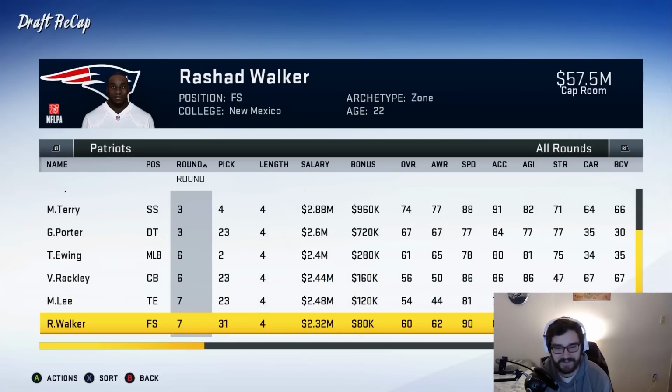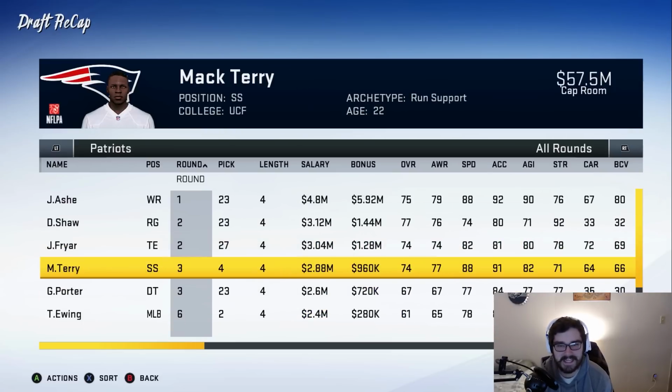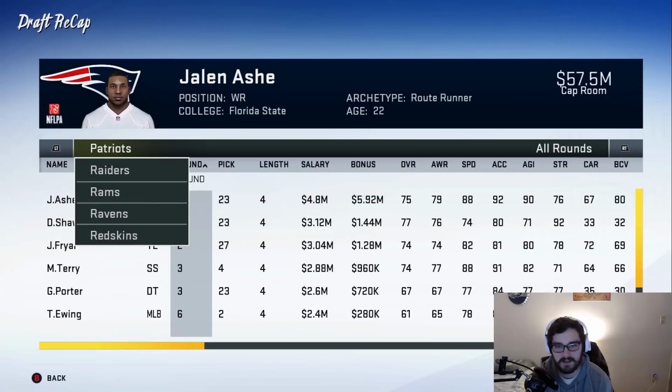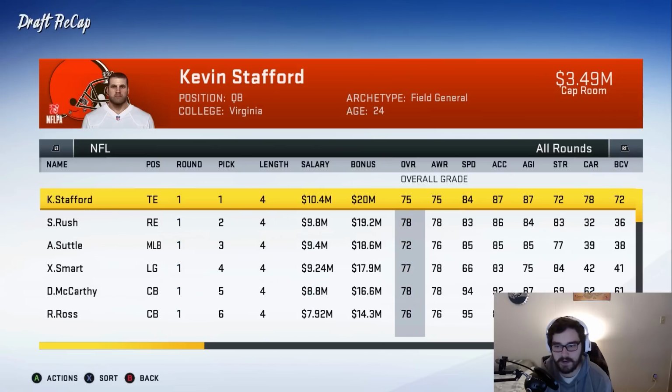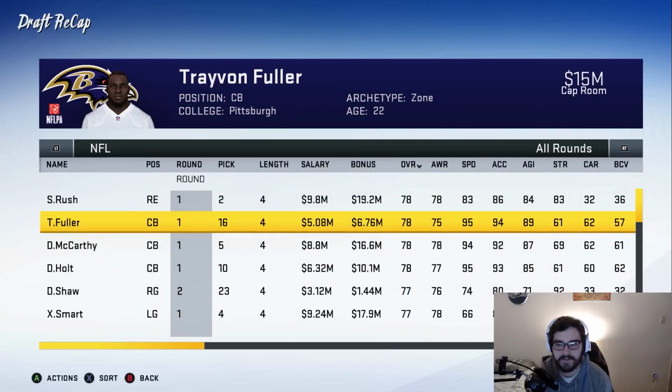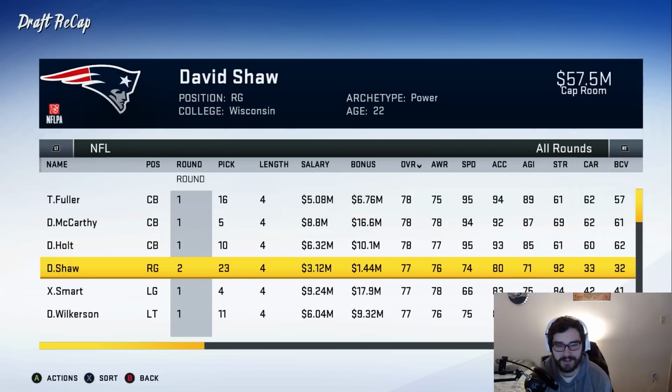Once again, my bad if you guys didn't like that, but I just knew I had to get these 2 guys. They looked so good, and I figured they'd probably be taken by the time we picked in the 3rd round. Let's see who the best player in the entire class was, though. Could be that 78 overall, and there's 4 players, all 78s. 3 of them are cornerbacks, so that is incredible. One of the best cornerback classes you will ever see.